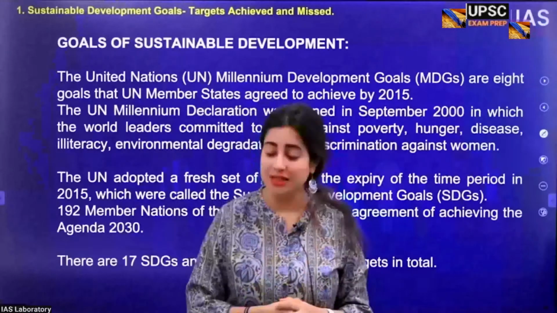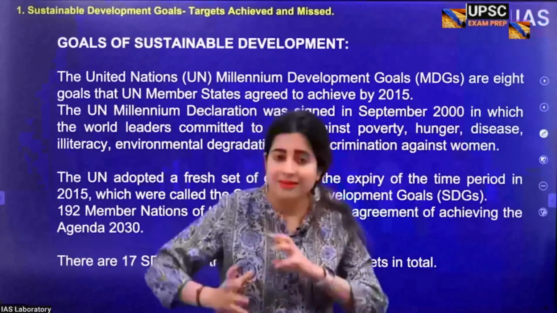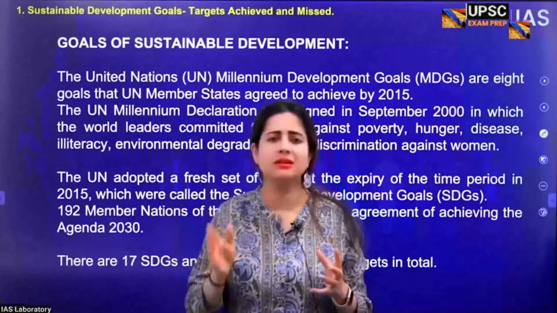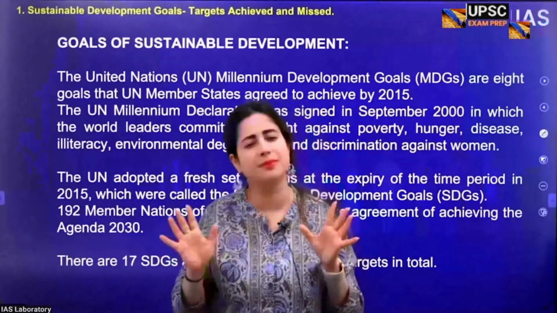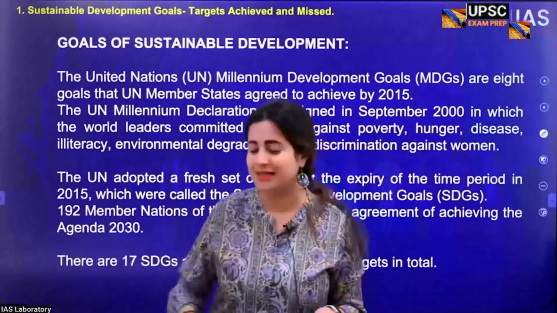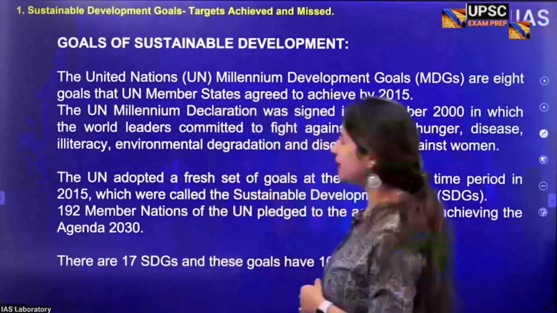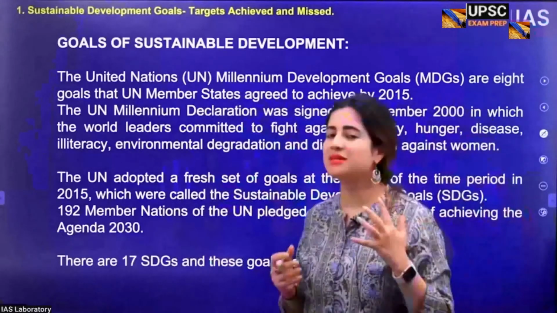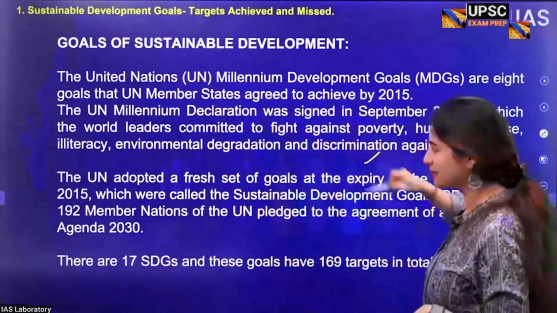So now it was realized that in 2015, let's adopt another set of goals, 17 in number. By the end of 2030, we shall be able to achieve them. This time, 100% pakka we will do it, that kind of thing. And these were known as Sustainable Development Goals. So in a way, you can say that the Sustainable Development Goals are a successor of the previous Millennium Development Goals. So do remember that, alright?